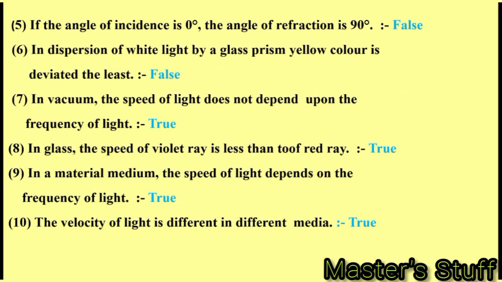If the angle of incidence is 0 degree, the angle of refraction is 90 degree. False. In dispersion of white light by a glass prism, yellow color is deviated the least. False. Red color is deviated the least. In vacuum, the speed of light does not depend upon frequency of light. True. In a glass, the speed of violet ray is less than that of red ray. True.